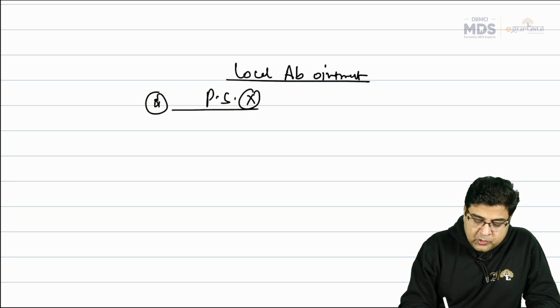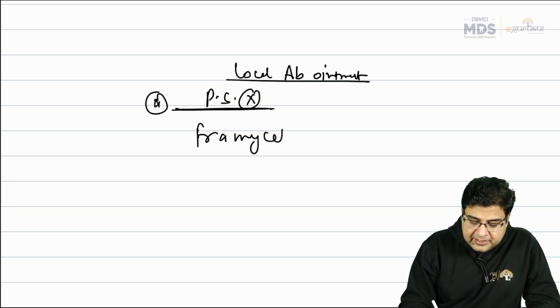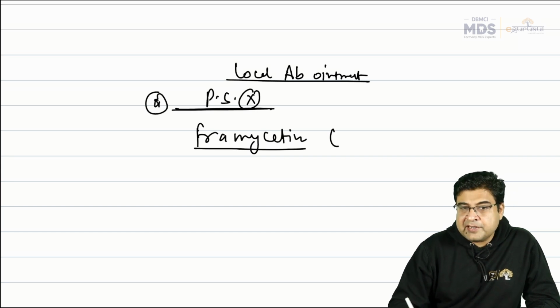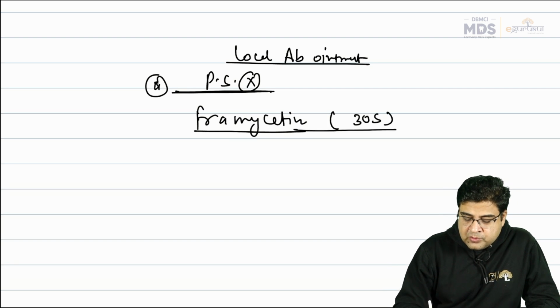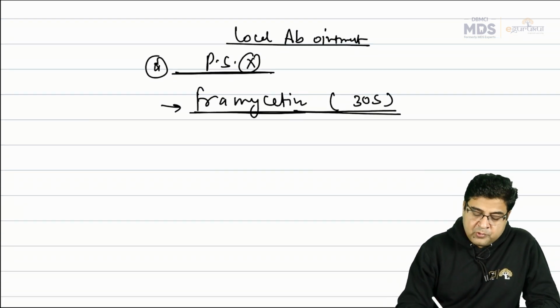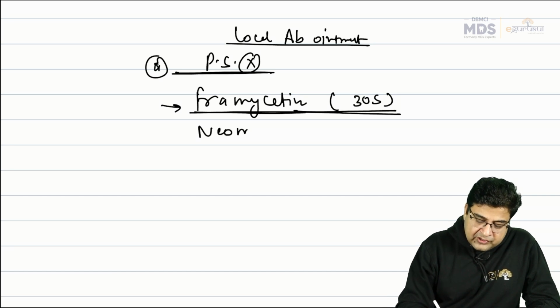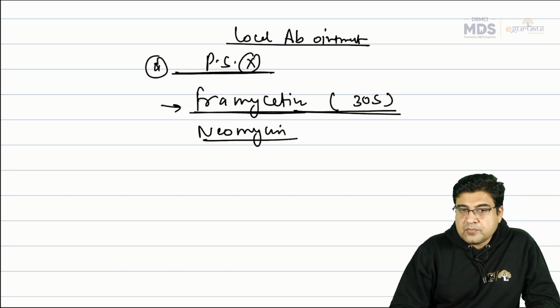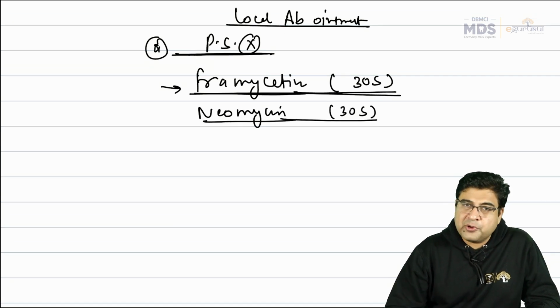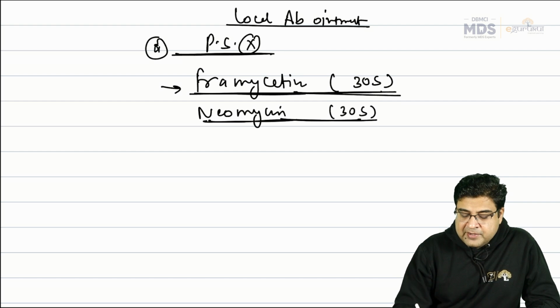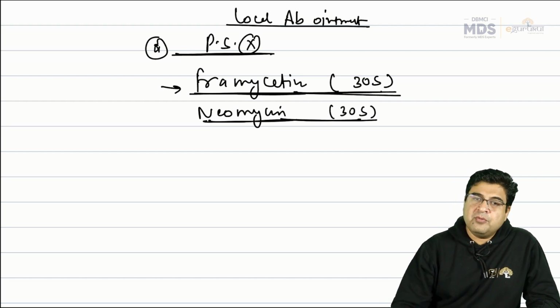For example, we have an antibiotic like framycetin, available in the market with the brand name Soframycin. Framycetin acts on the 30S ribosome like an aminoglycoside, inhibiting protein synthesis. Same thing applies to neomycin, an aminoglycoside available with the brand name Neosporin. So Neosporin and Soframycin are aminoglycosides, inhibitors of protein synthesis by acting on the 30S ribosome.